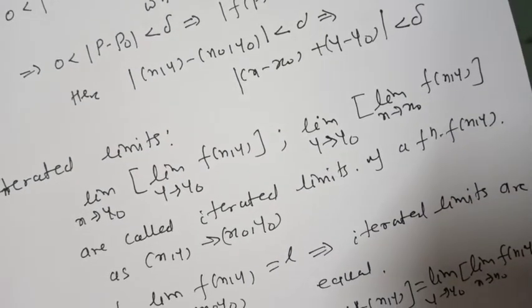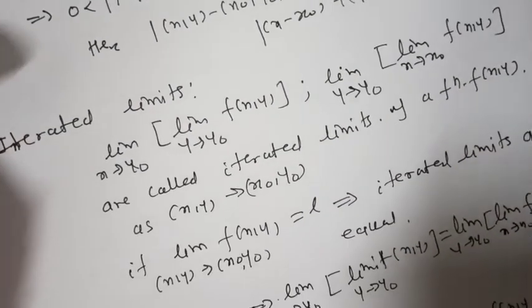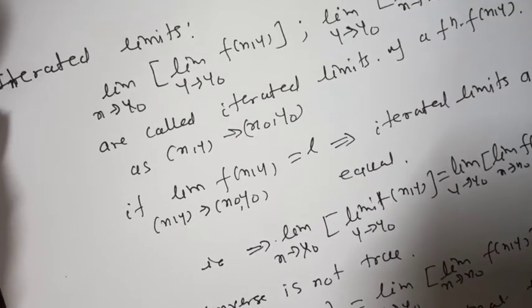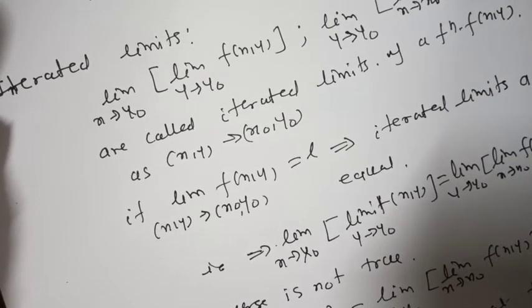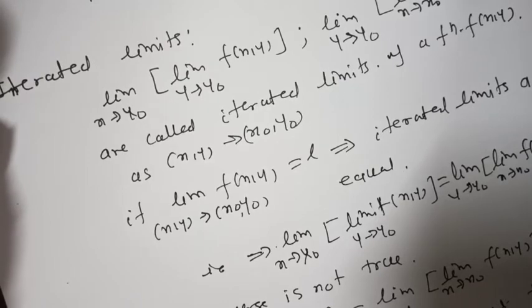That is, if the limit exists, then iterated limits are equal, but if iterated limits are equal, then it is not necessary that the limit exists.